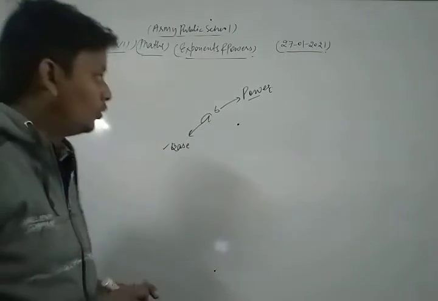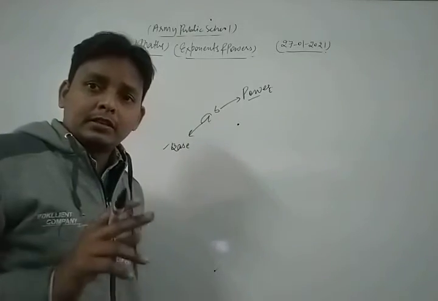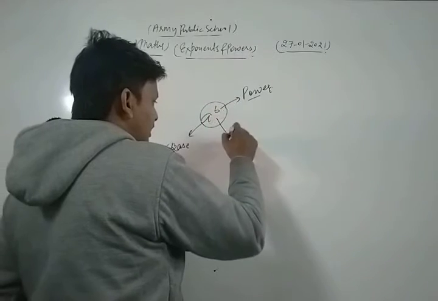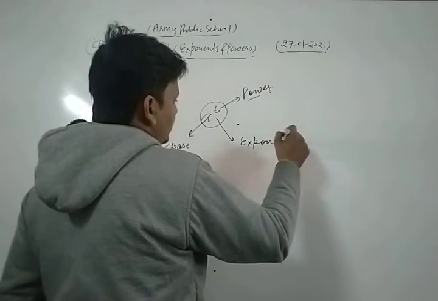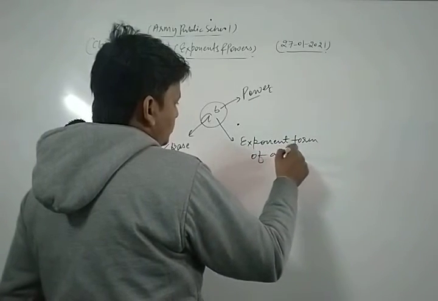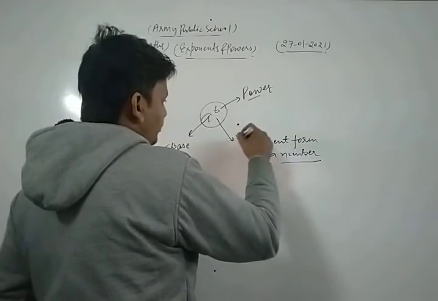Okay, dear students. Now, if any number is written in the form of a to the power b, this is the exponent form of the number.